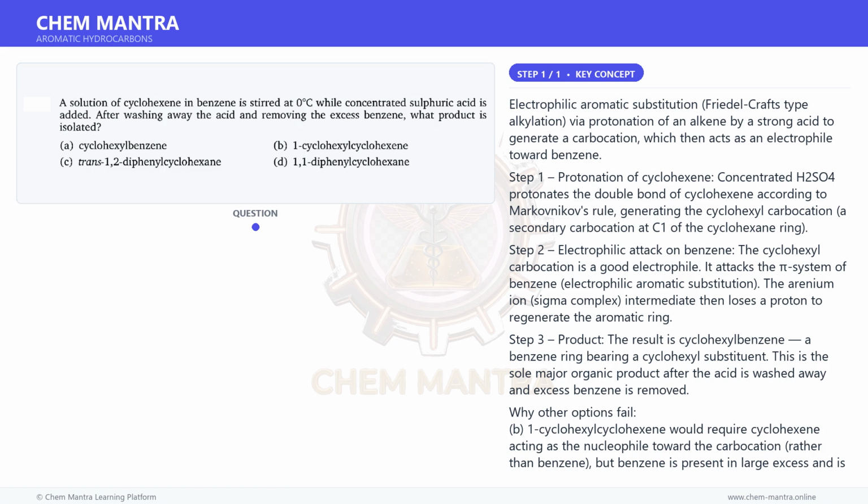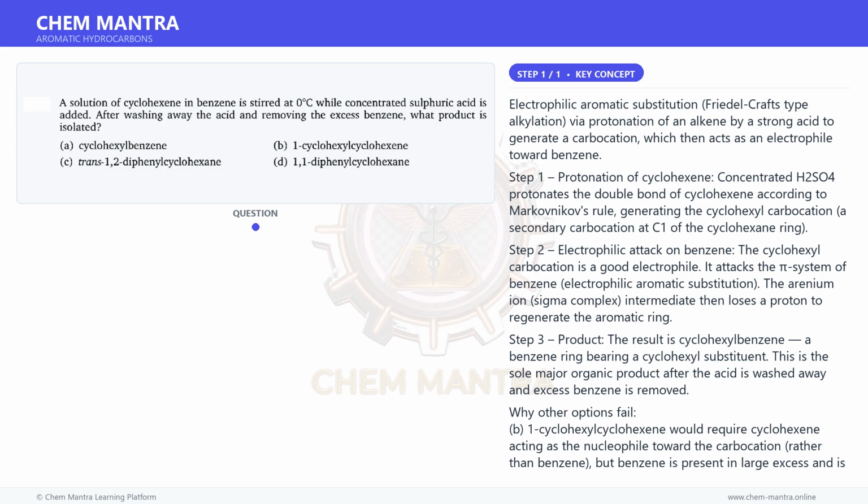Step 1. Protonation of cyclohexene. Concentrated H2SO4 protonates the double bond of cyclohexene according to Markovnikov's rule, generating the cyclohexyl carbocation, a secondary carbocation at C1 of the cyclohexane ring.